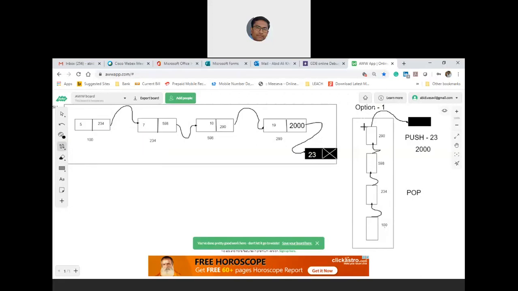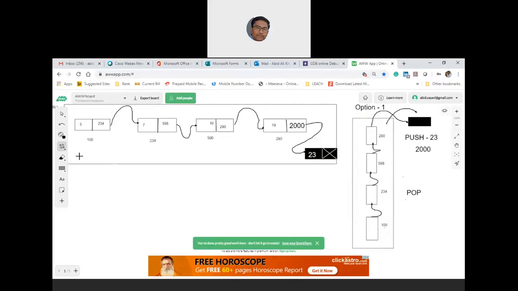So from here you have to pop. When you are popping, you have to get 23, and again when you pop, you have to get 19. Then again when you pop, you have to get 10, and again 7, and finally when you pop, you need to get 5, and finally when you try to pop, you need to get stack underflow error, isn't it? So if you carefully observe these operations, yes or no, are you following?